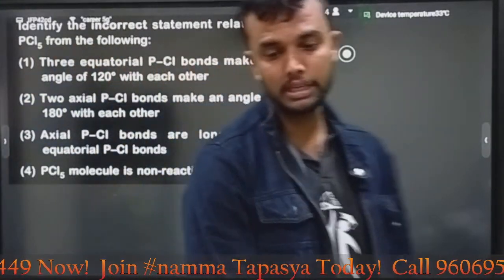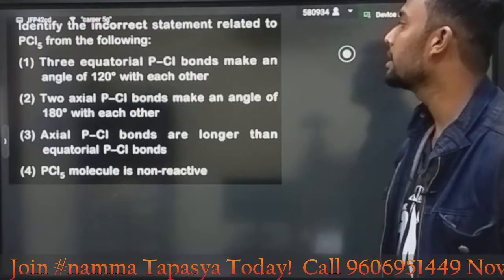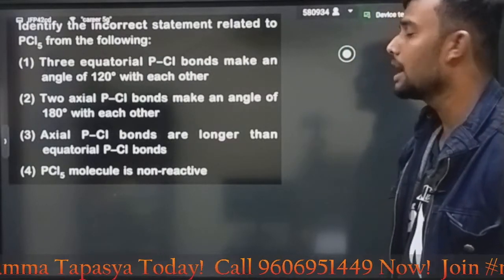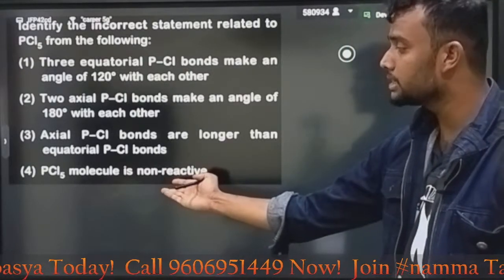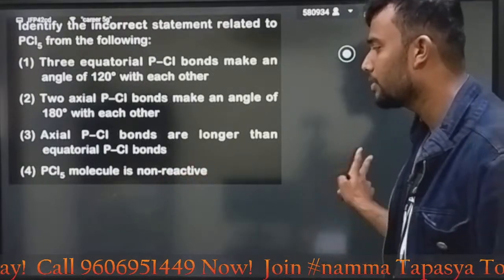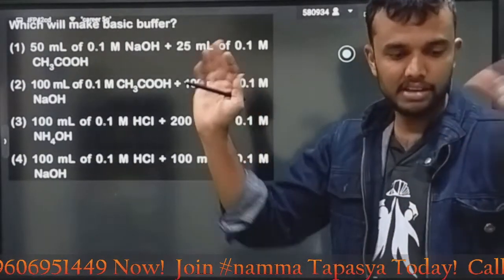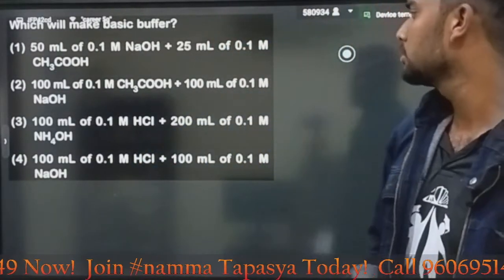Next question. Identify the incorrect statement related to PCl5. What is the incorrect statement? You can easily say, sir, PCl5 molecule is reactive, not non-reactive. Answer is option 4. In Cl we have a lone pair. That's why the answer. Next question.